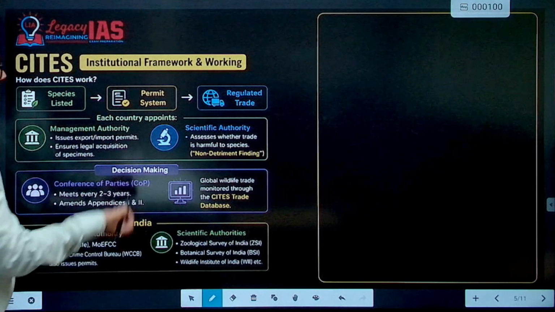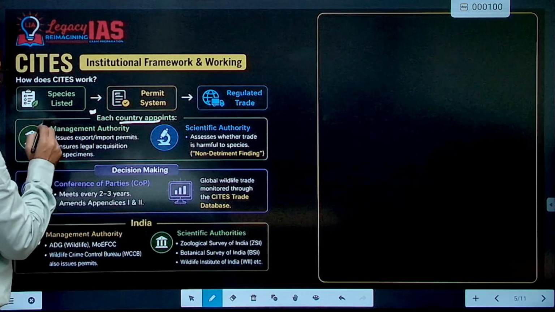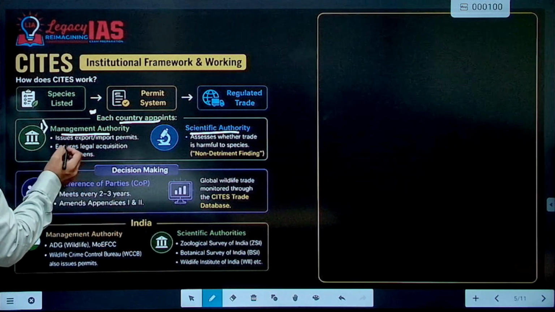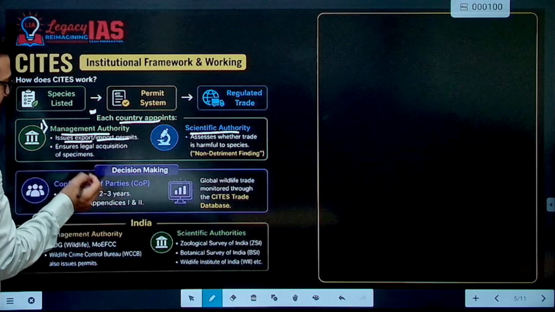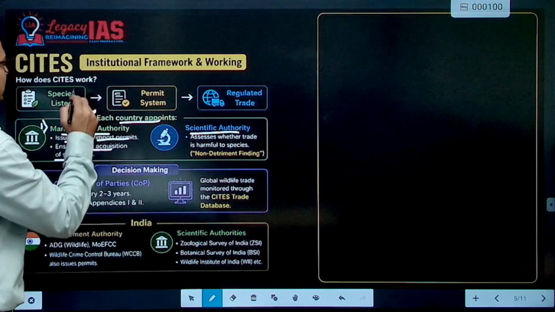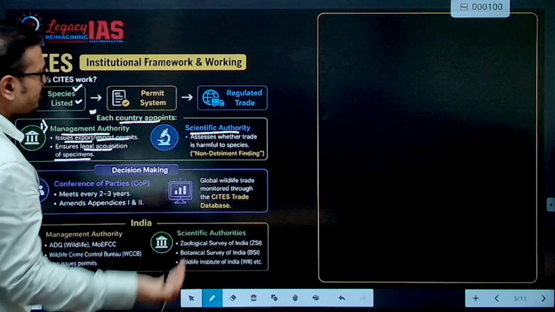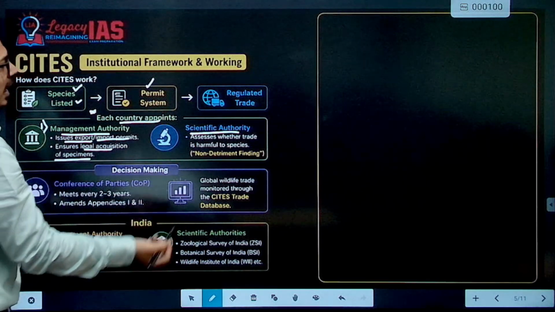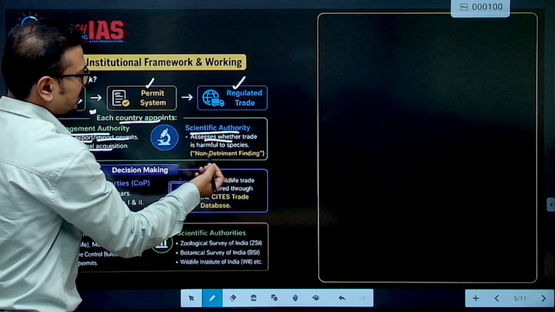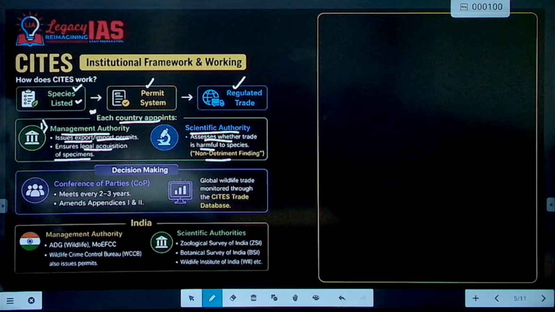It asks each signatory country to appoint two authorities: a management authority and a scientific authority. The management authority issues export and import permits and ensures legal acquisition of specimens of wild flora and fauna. Species are listed in Appendix 1, 2 and 3, then permits are issued and trade is regulated. The scientific authority assesses whether the trade is harmful to species or not, and accordingly the permits are granted.